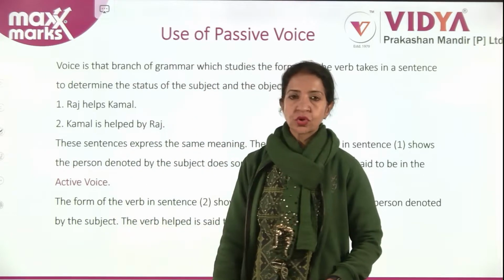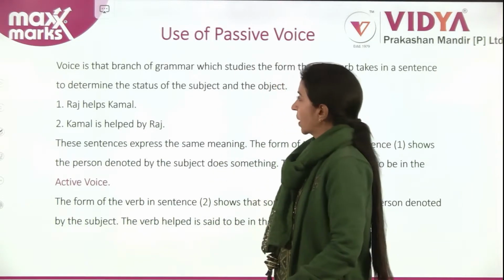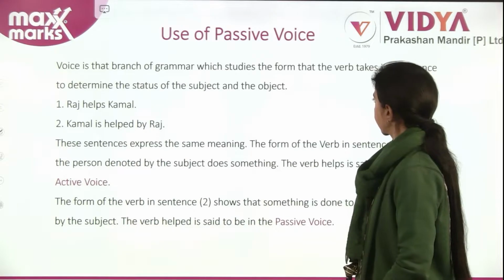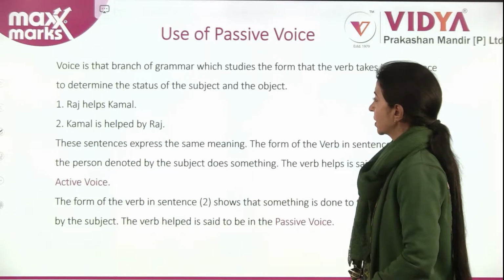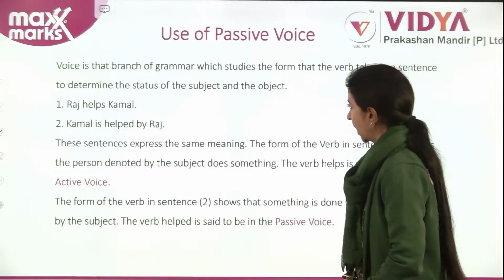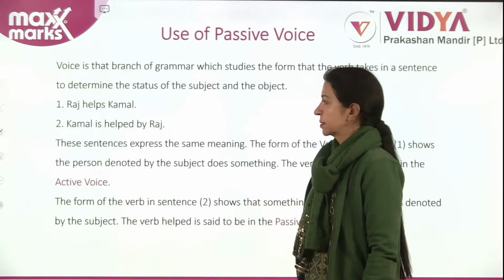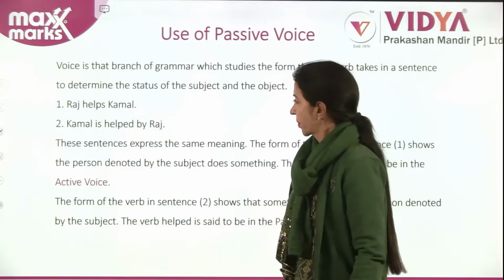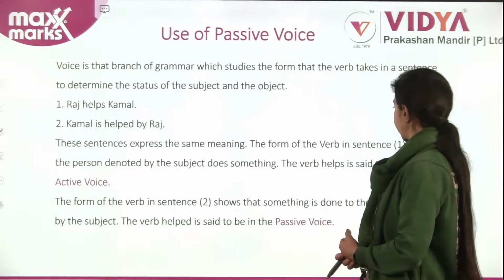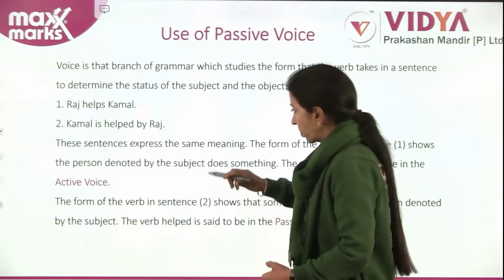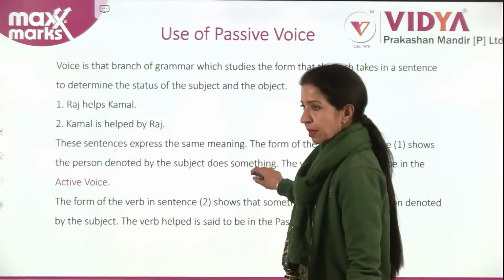Next, we move on to the use of passive voice. Voice is that branch of grammar which studies the form that the verb takes in a sentence to determine the status of the subject and the object. Raj helps Kamal. Kamal is helped by Raj. These sentences express the same meaning. The form of the verb in sentence 1 shows the person denoted by the subject does something.